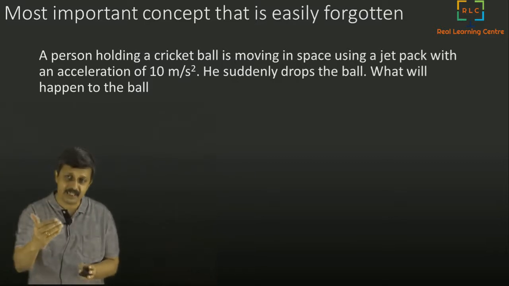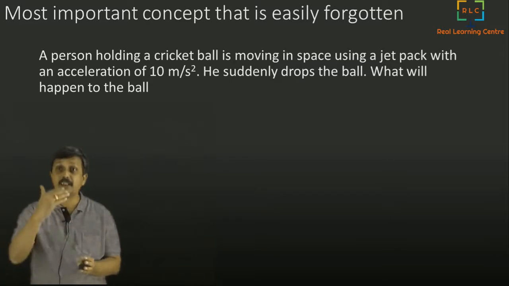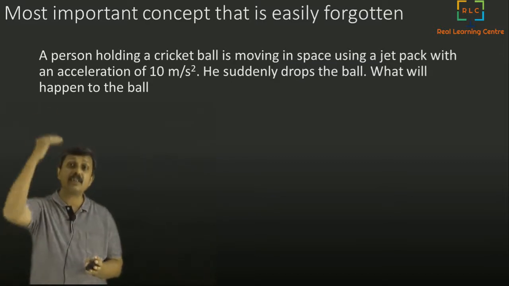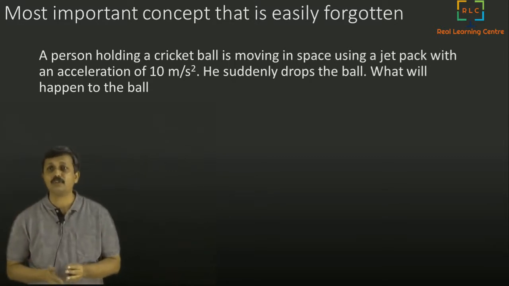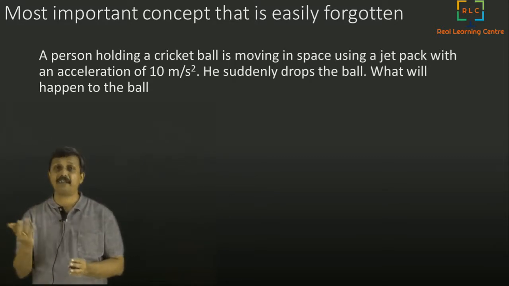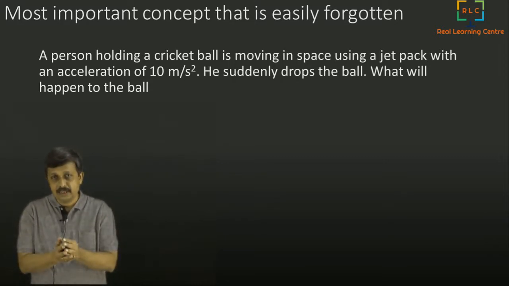Means in every second, it is increasing by 10 meters per second. Initially 0, then 10 meters per second, then 20 meters per second, then 30 meters per second, like that. In every second, it is increasing by 10 meters per second. So we call it 10 meters per second square. And at some point, he just leaves the ball.